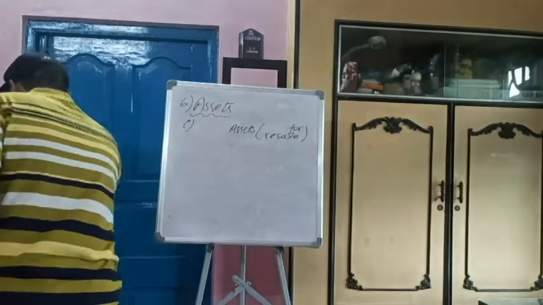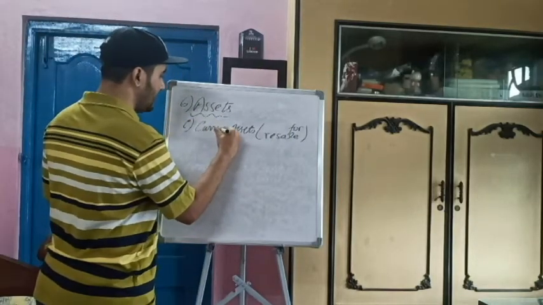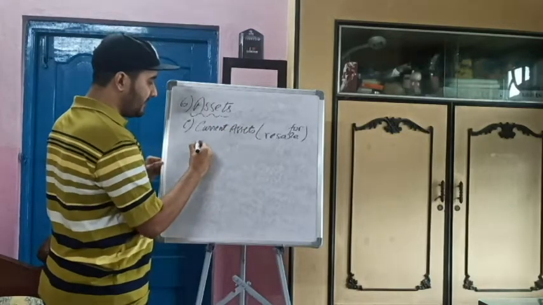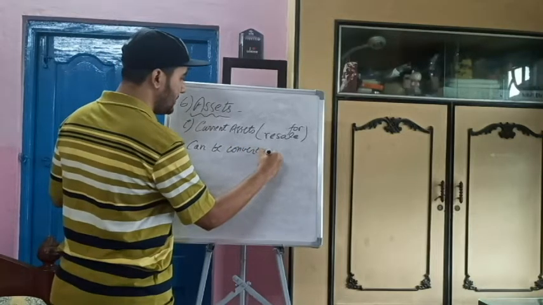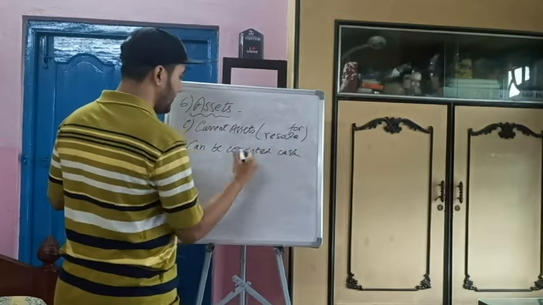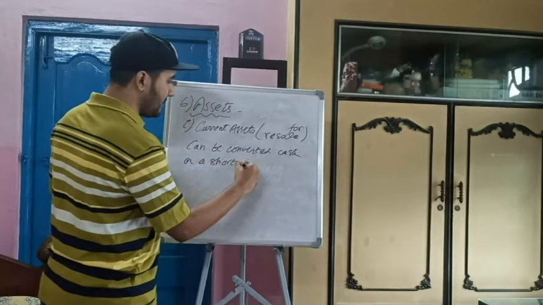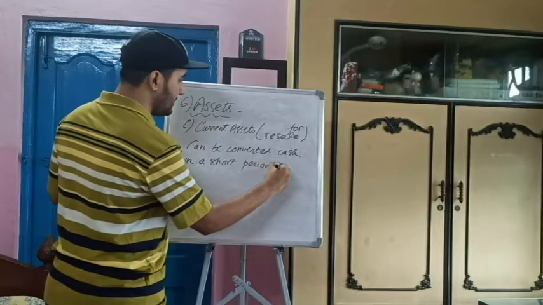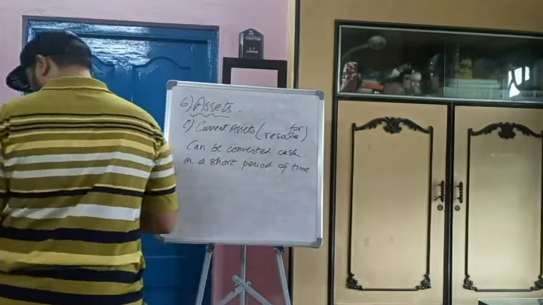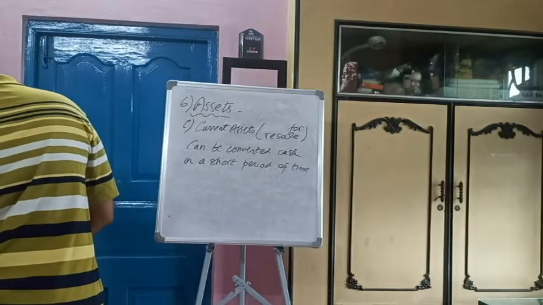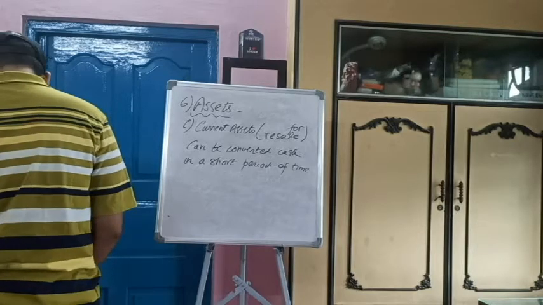What is that type of assets which can be used for resale? Those are current assets. Current assets are what? They can be converted into cash in a short period of time. So, current assets are those assets which can be converted into cash in a short period of time.